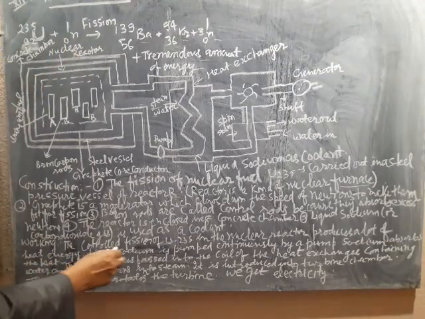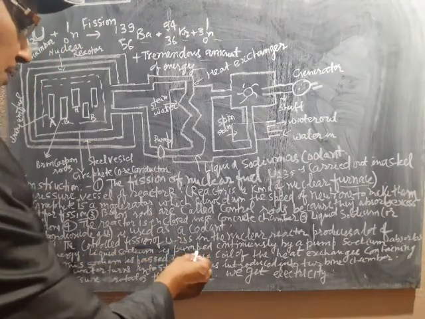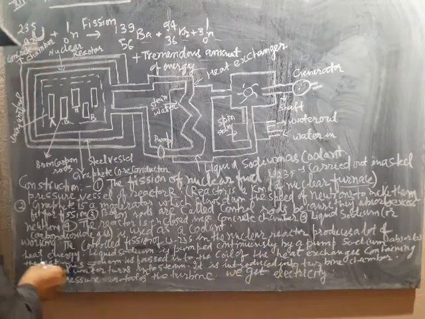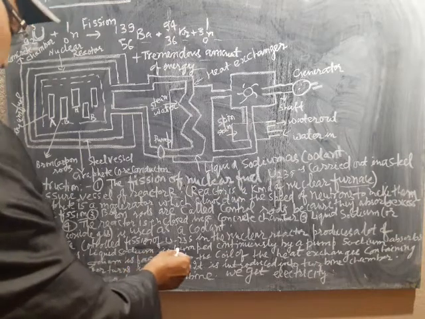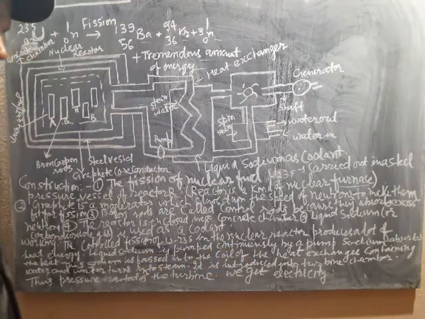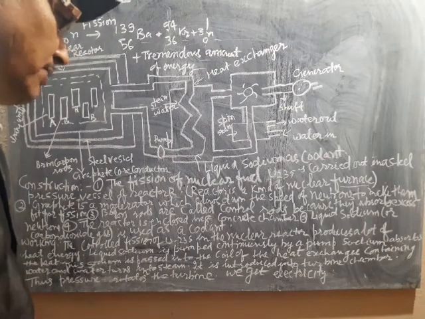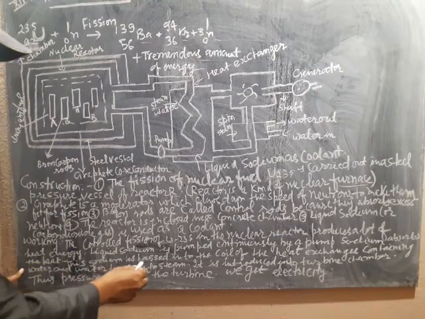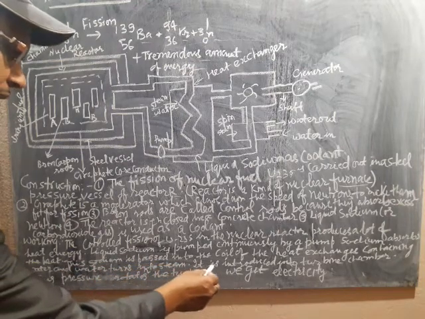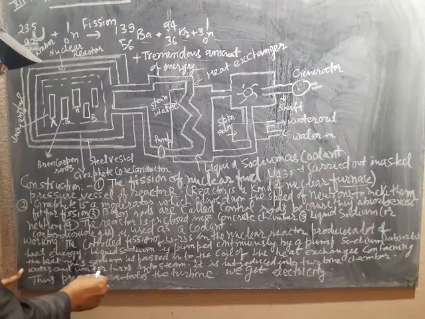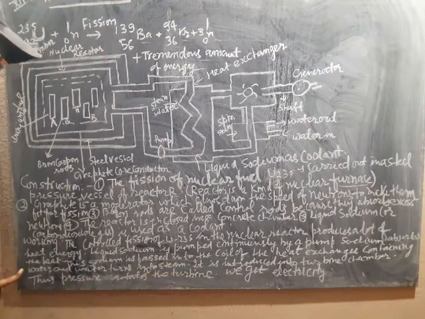Now working. The controlled fission of U235 in the nuclear reactor produces a lot of heat energy. Liquid sodium is pumped continuously. By the pump, sodium absorbs the heat. This sodium is passed into the coil of the heat exchanger, which contains water, and the water turns into steam.